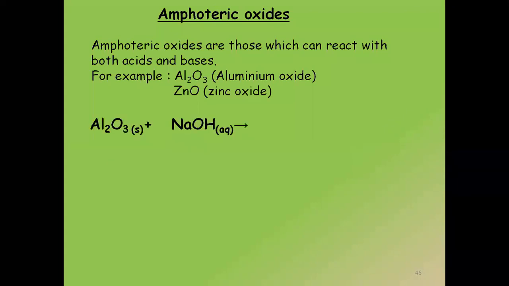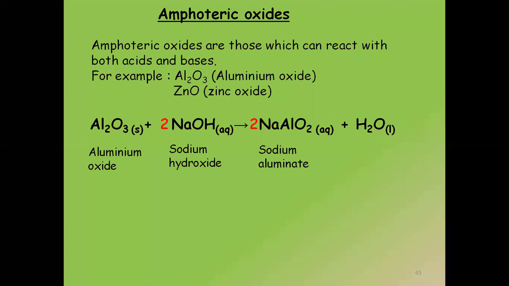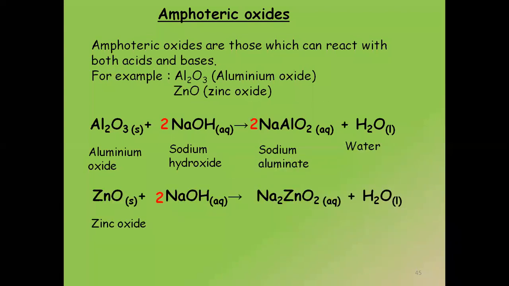When both of them are made to react with the base, we get a complex compound. Aluminium oxide is going to give me sodium aluminate and zinc oxide is going to give me sodium zincate. Please, you have to remember these products, and I have already told you to write this in the previous class only. I think we are done with amphoteric oxide in the last class, and you have also written this. Please, these reactions are a little difficult, so you need to write and understand.